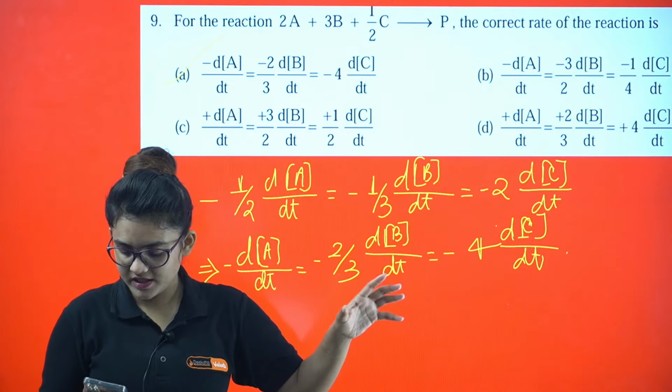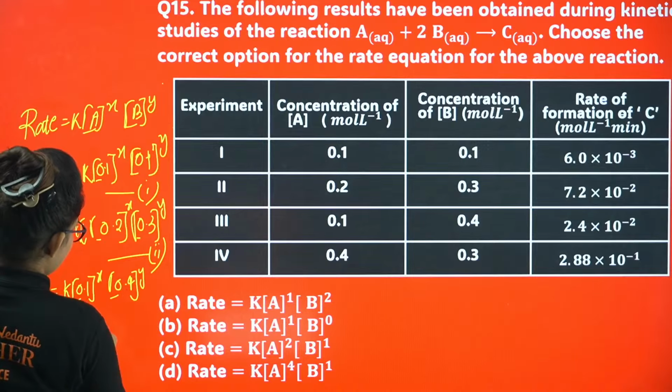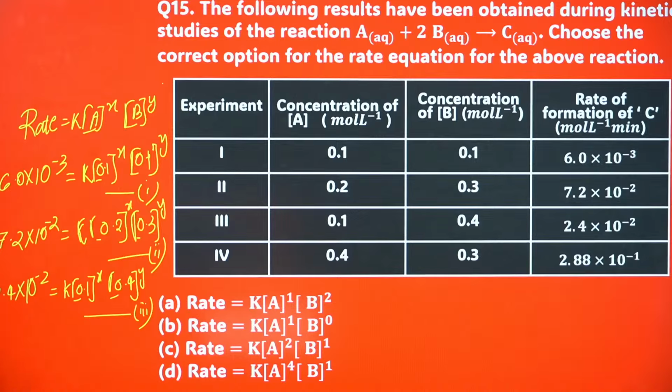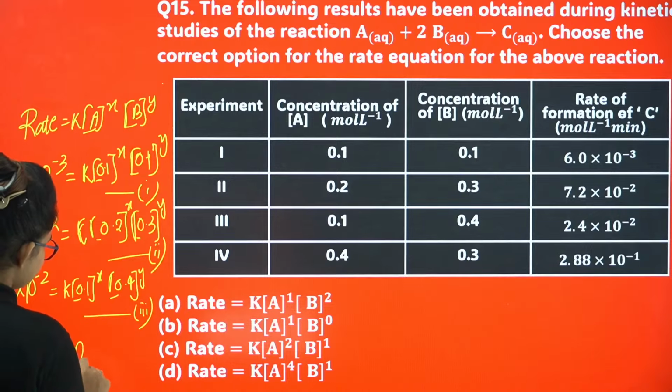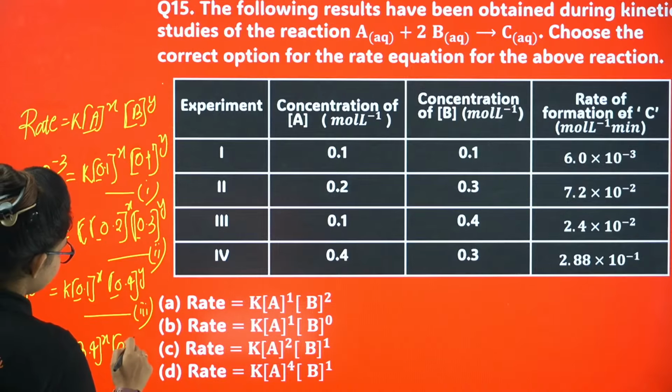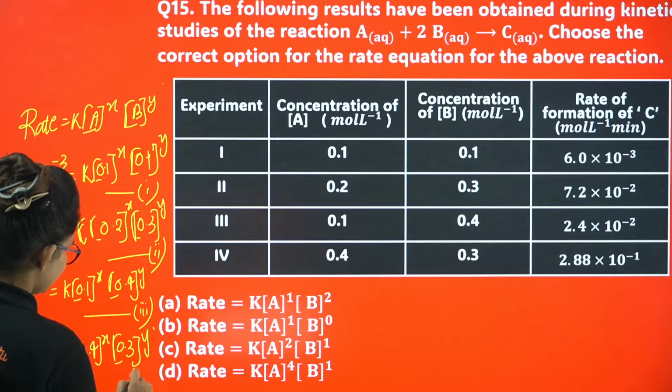One more equation, 2.4 into 10 power minus 2 equals K into 0.1 power X into 0.4 power Y. That is your equation number 3. Next, 2.88 into 10 power minus 1 equals K into 0.4 power X into 0.3 power Y. That is your equation number 4.